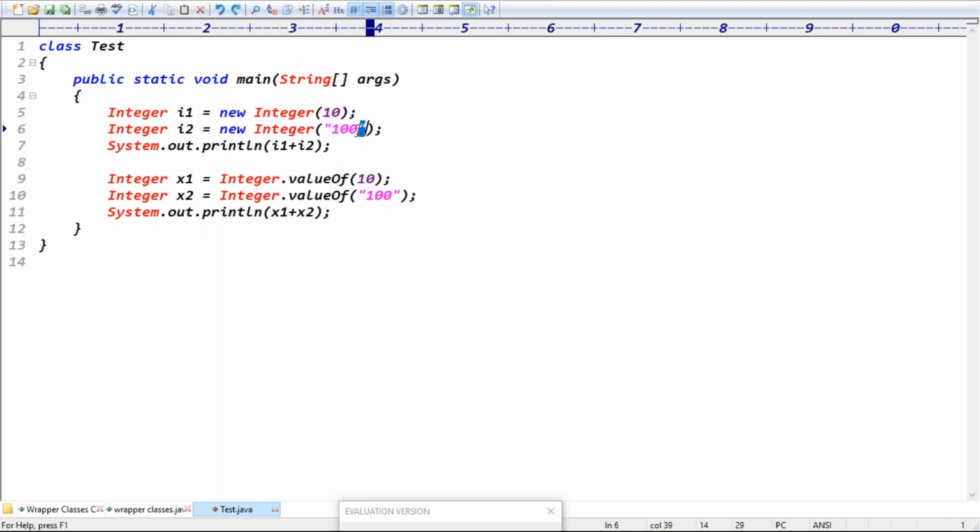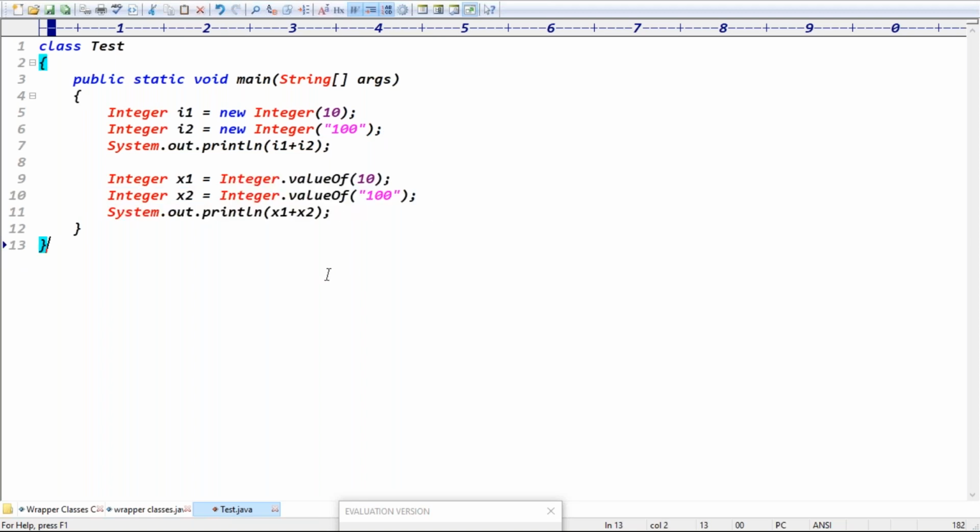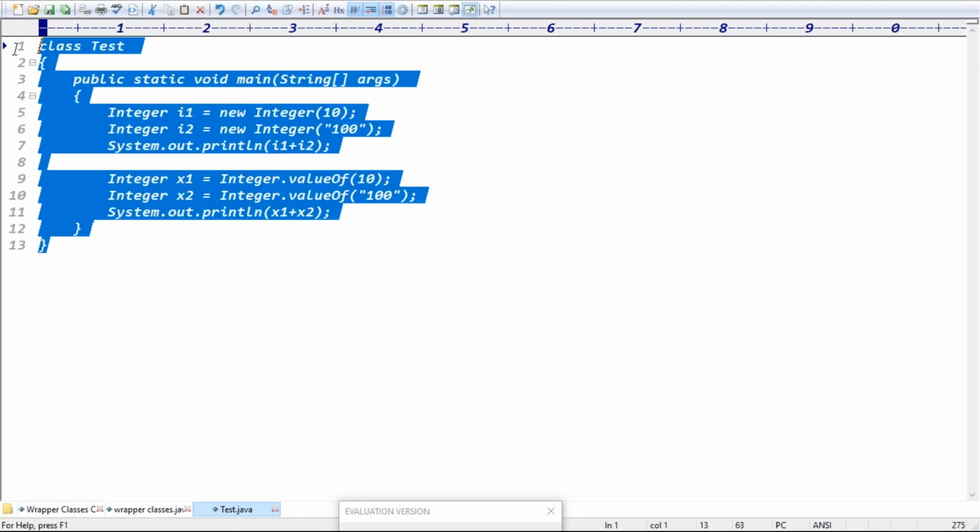So in total, how many ways can you create a wrapper object? Guys, what are the ways to create a wrapper object? Two ways. What are the 2 ways? One is using the new operator. The second one is using the valueOf method, right? There are 2 ways to create a wrapper object, guys. Out of the 2 ways, the first approach is deprecated, and the second approach is what?